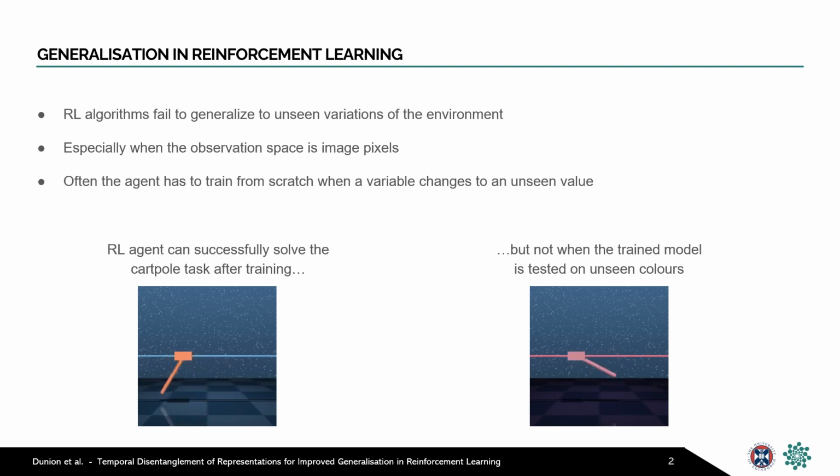One important challenge for RL algorithms is that they fail to generalise, especially image-based RL, where a change in just one environment variable, such as the background colour, can change many pixels in the image, which in turn can change the entire representation of the image that the agent learned in training. This means a policy based on this representation is no longer optimal after a change in the environment, which can be seen in the cartpole swing up example here. Often the agent has to retrain from scratch after the change.